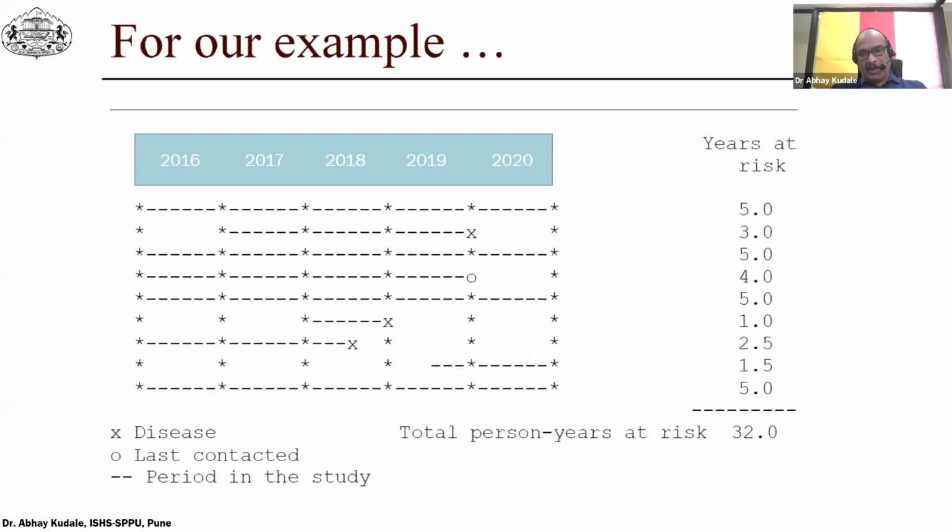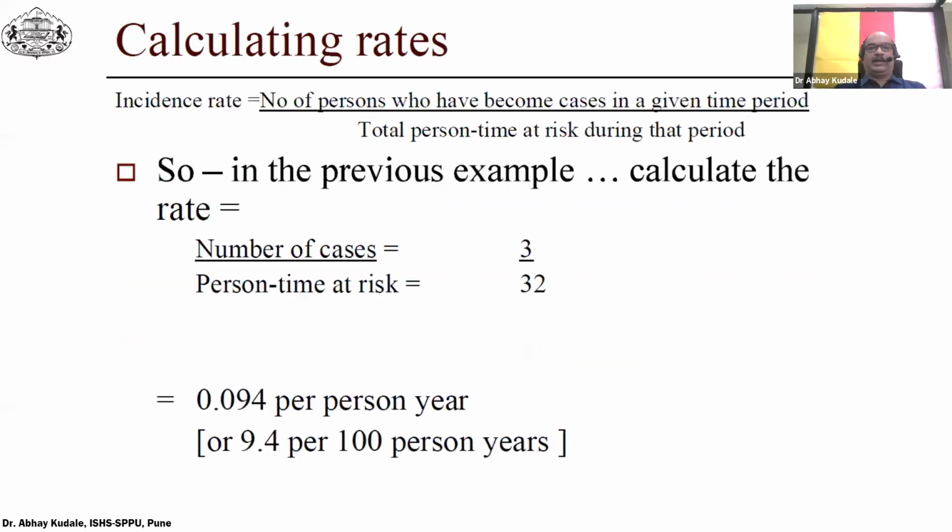So this is our example. We have years at risk at 32 and number of persons with a disease as 3. So we can calculate now the rate: number of cases, that equals 3 over person time at risk, that equals 32. That gives us 0.094 per person year, or 9.4 per 100 person years. So that is how one can calculate person time at risk.